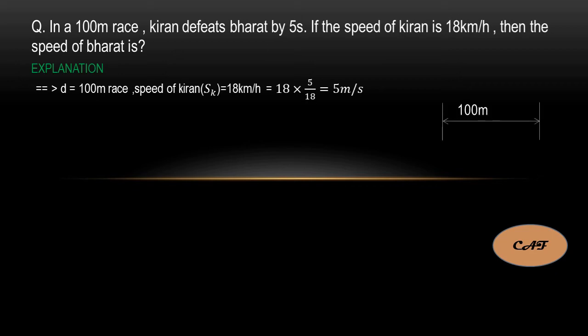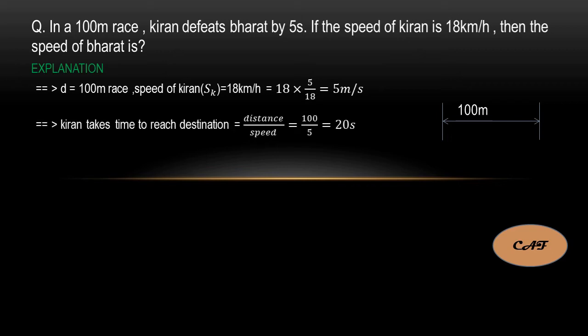If you see the diagram, this is the 100 meters distance. How much time does it take for Kiran to cover this distance? I am simply calculating the time. Distance by speed, this is the formula. Distance we already know, 100 meters, divided by the speed of Kiran, because we are calculating time for Kiran. So 100 by 5 is equal to 20 seconds.